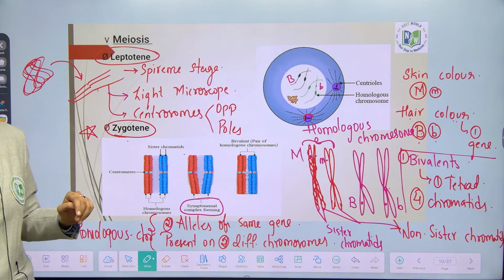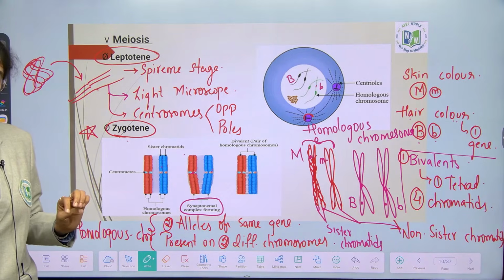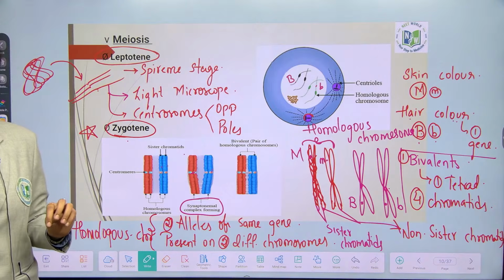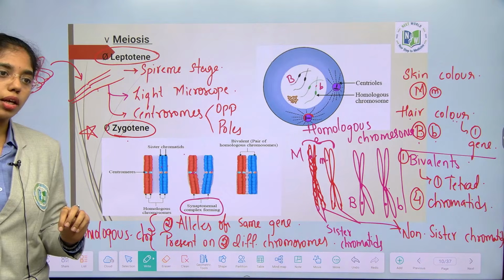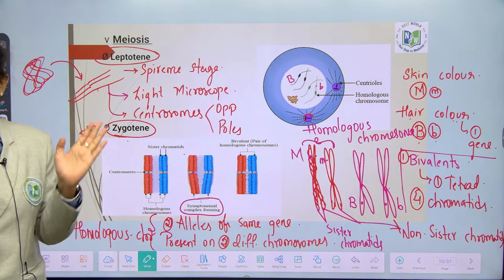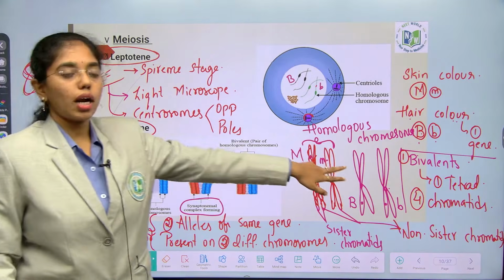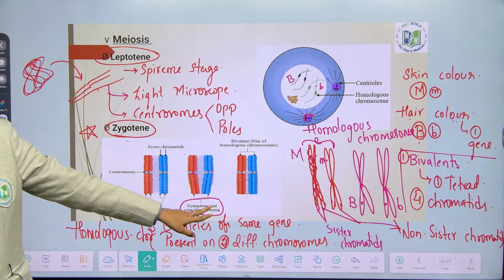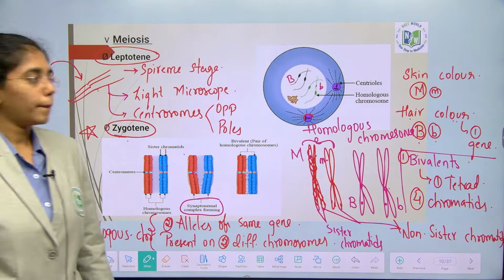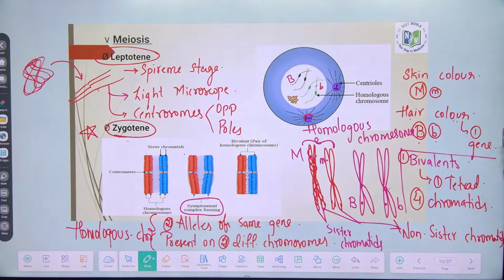Everybody will tell you these 5 terms and they will move to the next substage. But the question mark on homologous chromosome will stay with you for a long term. When I again use the same term in molecular basis of inheritance, it will be a big question mark to you. It should not be like this. So I gave you the complete explanation. Clear? Leptotene, zygotene, you are clear with this? Shall we move on to pachytene? Yes?